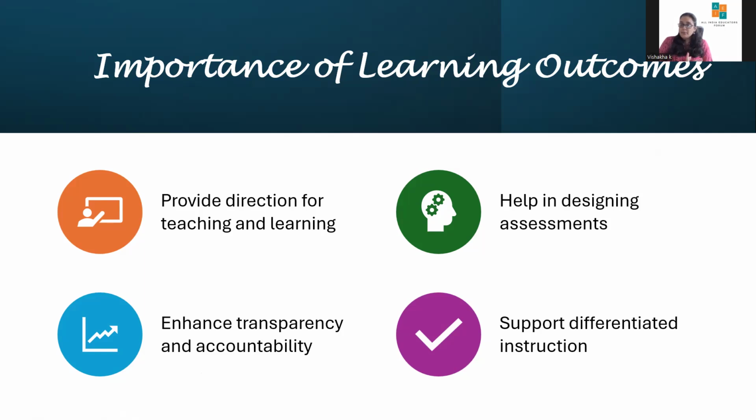Number four, it supports differentiated instruction. Now, when teachers know the specific outcomes, they can adapt lessons for students with different abilities or learning styles. For example, the outcome will be: student will be able to read and summarize a short story.